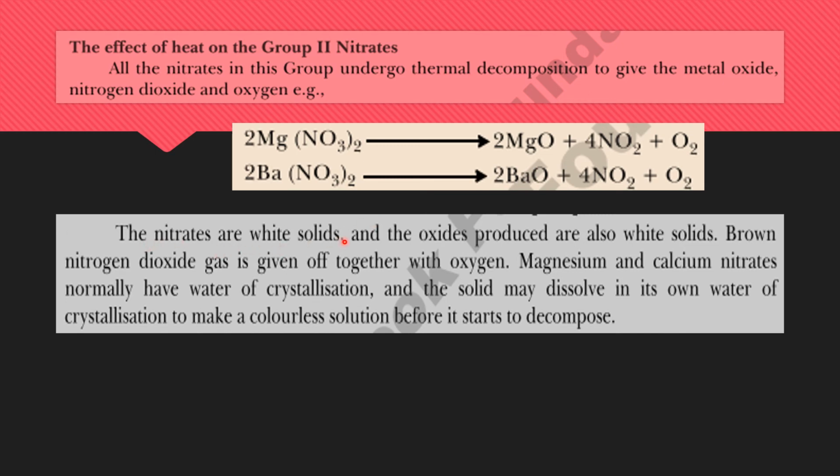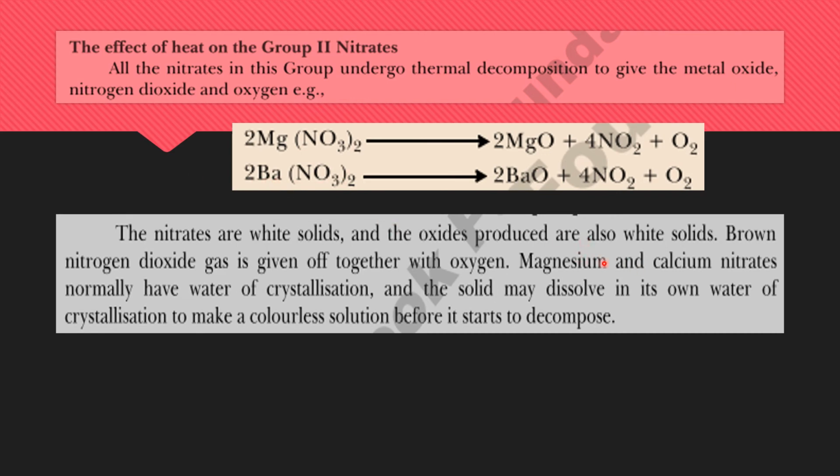These nitrates are white solids, and their respective oxides are also white solids. Brown nitrogen dioxide gas is given off together with the oxygen during the decomposition of these nitrates.